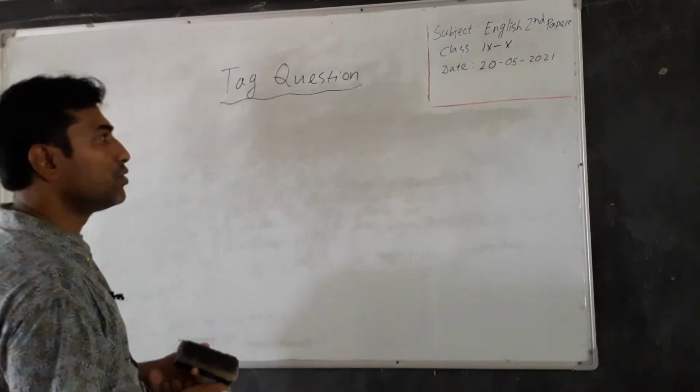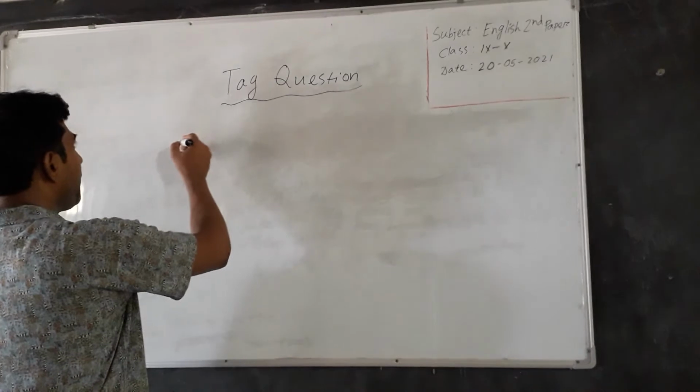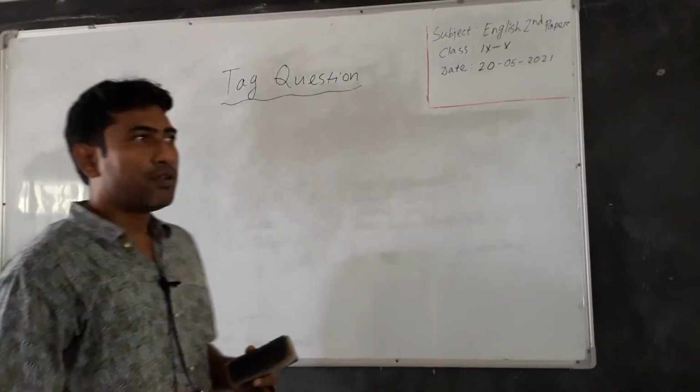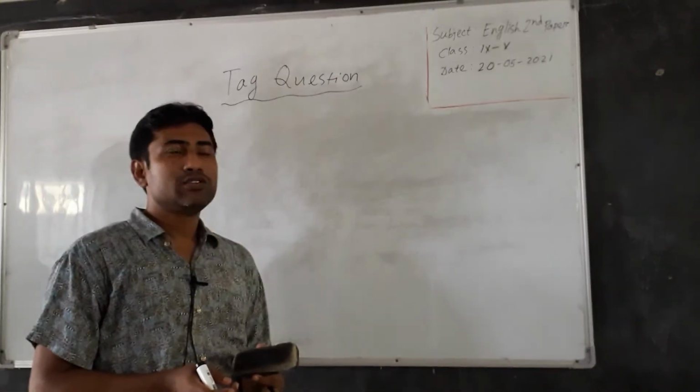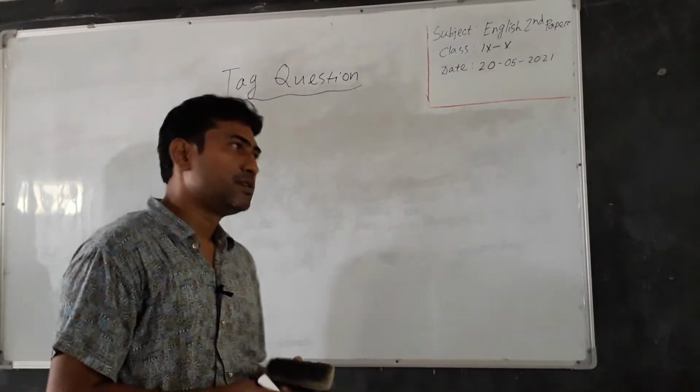Dear students, look at the whiteboard. First of all, I will show you the structure of tag persons.